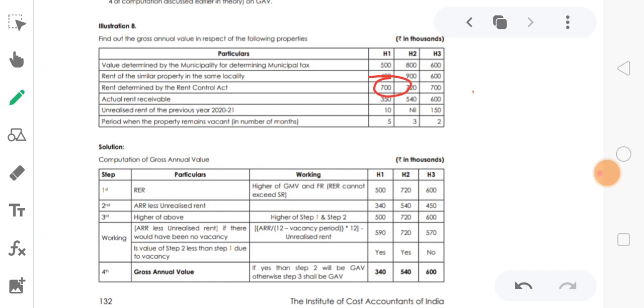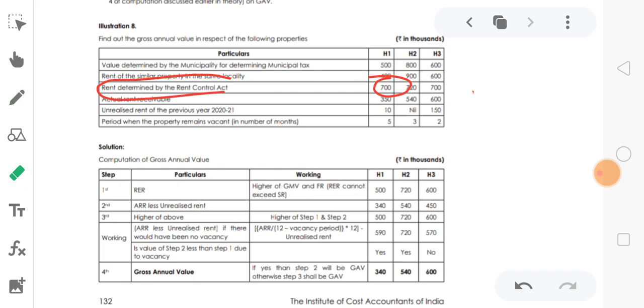So this is the standard rent. The gross municipal value is 500, 720 does not apply. The fair market value and the municipal value, whichever is higher, cannot exceed the standard rent. So 500, 700 and then 600. Hopefully the first step is clear.